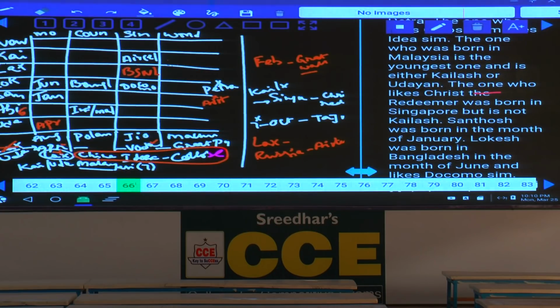Udayan. If Udayan was born in April, the SIM he likes is Vodafone and Great Pyramid of Giza. Now this has been fixed and completed. Then coming to this one, China, Idea and Colosseum, tell me what are the different possibilities we can have.